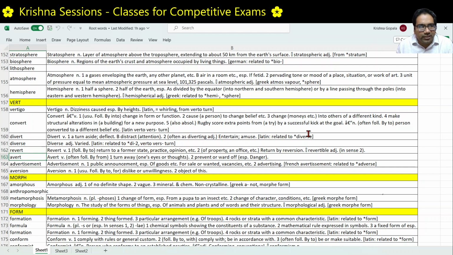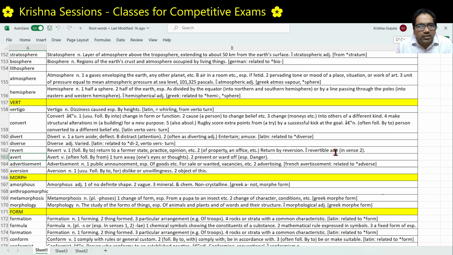Next, avert. Avert means to prevent something bad or dangerous from happening. Here also, vert is direction. Something bad might be happening, you change the direction of that so that it doesn't impact you. A plus vert: a here is used as from, this prefix plus to turn.